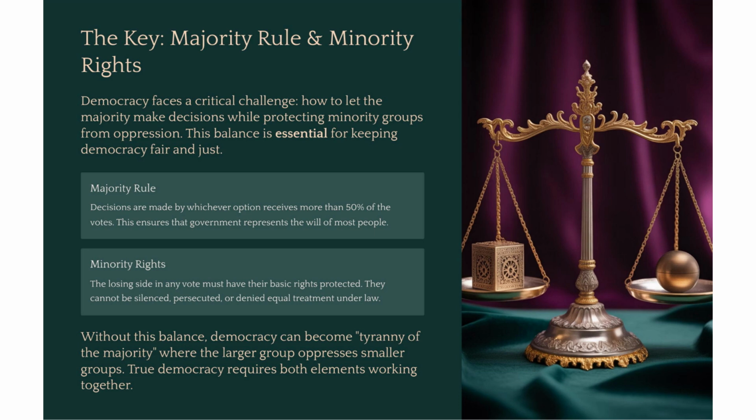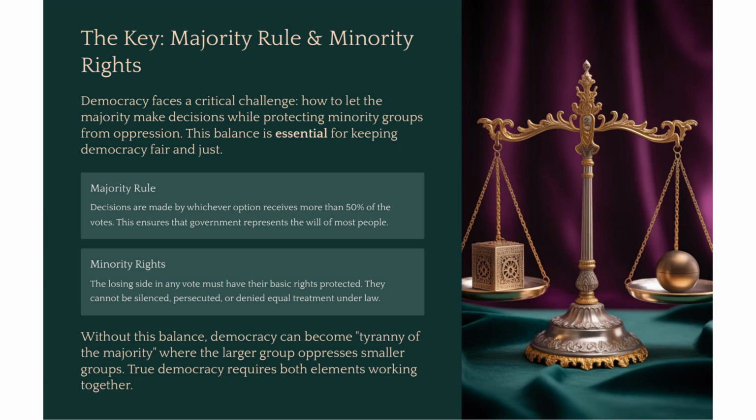A crucial idea in democracy is the balance between majority rule and minority rights. Majority rule means that once everyone has voted, the decision that gets the most votes wins. But true democracy requires more than that. It must also protect the rights of the minority, the people who voted for the other side.